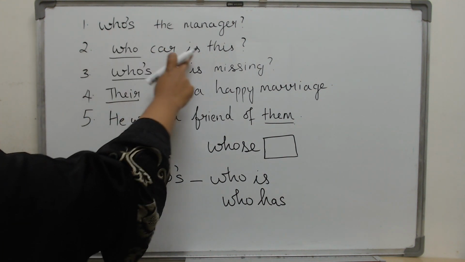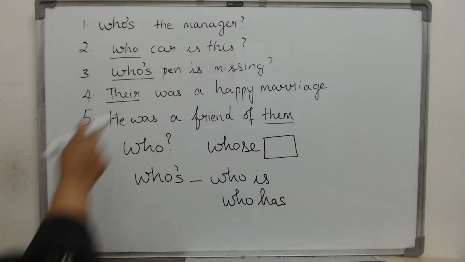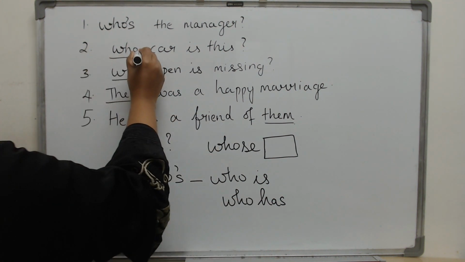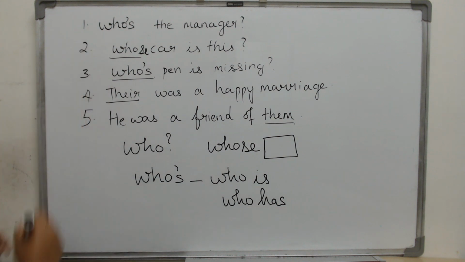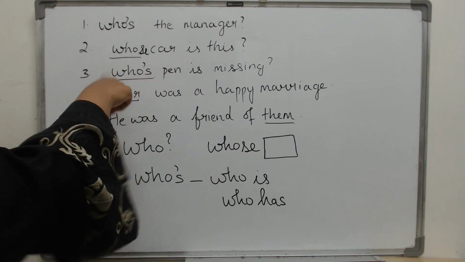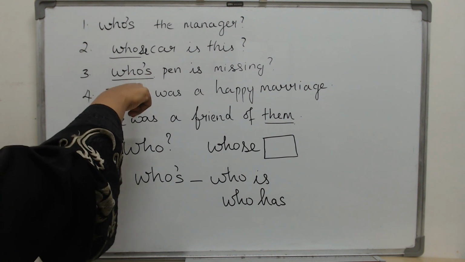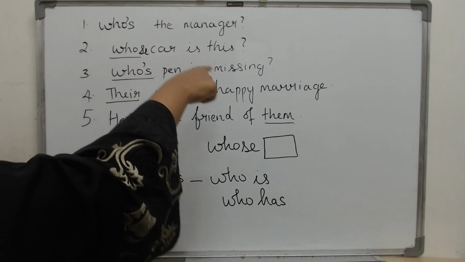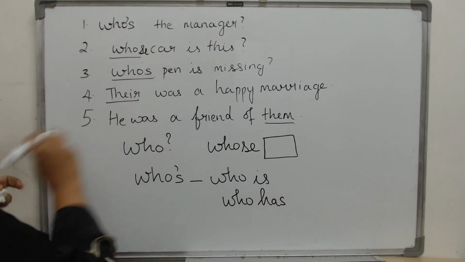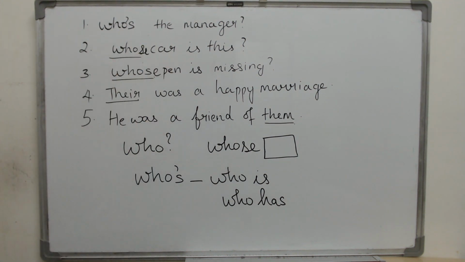And who's car is this? What is wrong? Car belongs to who? That is what we are asking. So the answer is whose car is this? Who's pen is missing? So how do you actually read this? Who is pen is missing. Is that how we say that? No. Whose pen is missing.